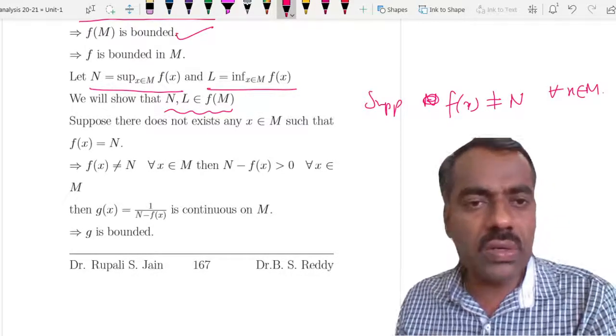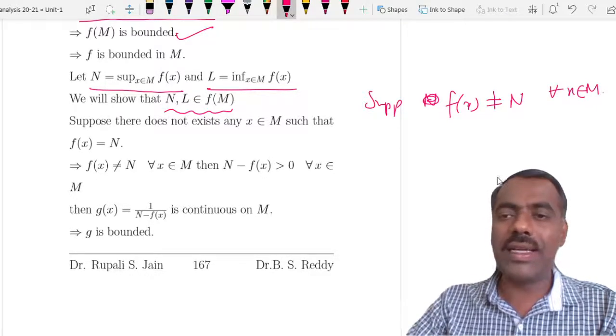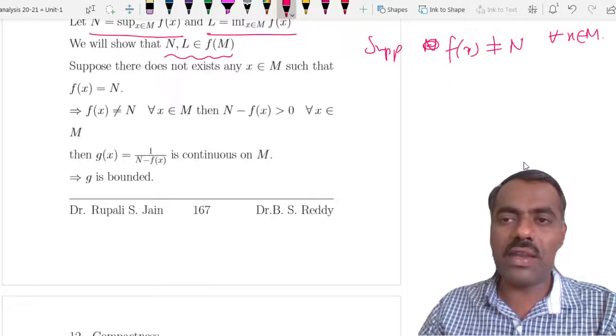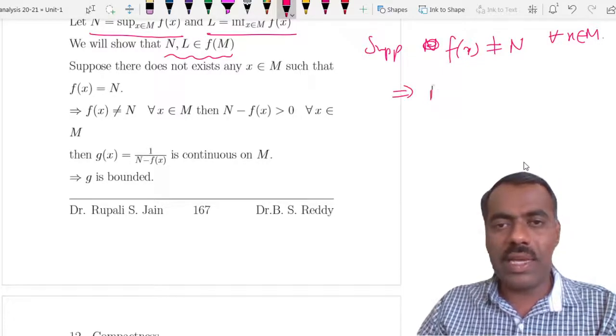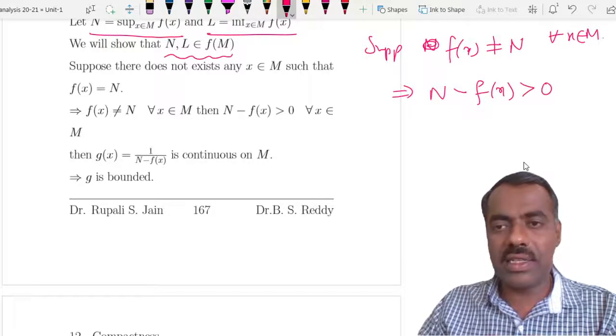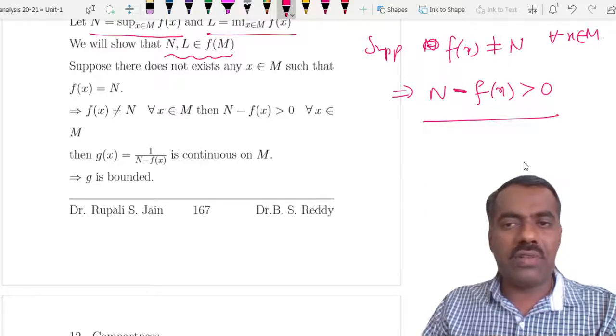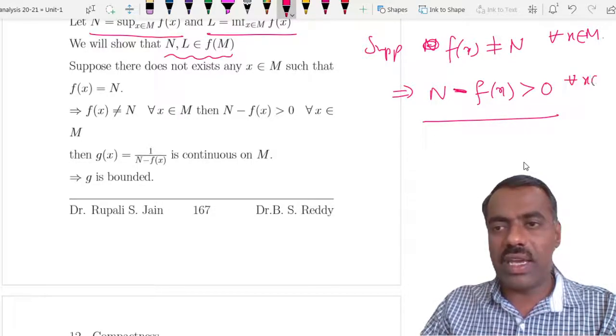Suppose f of x is not equal to N for every x in M. If f of x is equal to N for some x in M, we are done. So we are proving by contradiction. Assume that f of x is not equal to N for every x belonging to M, but N is an upper bound. That means N minus f of x is strictly greater than 0 for every x in M.